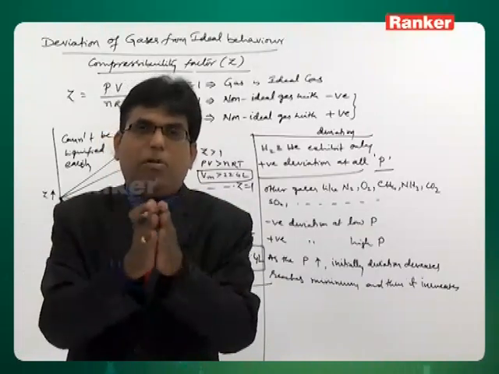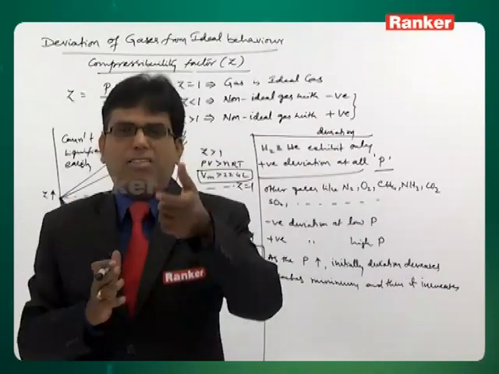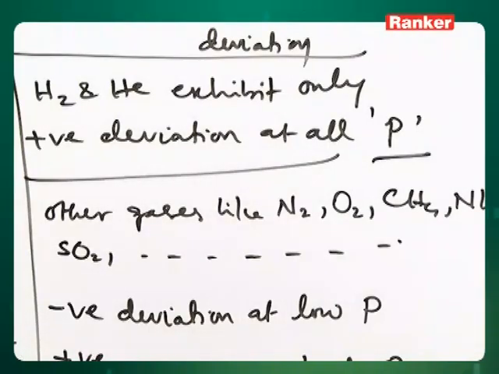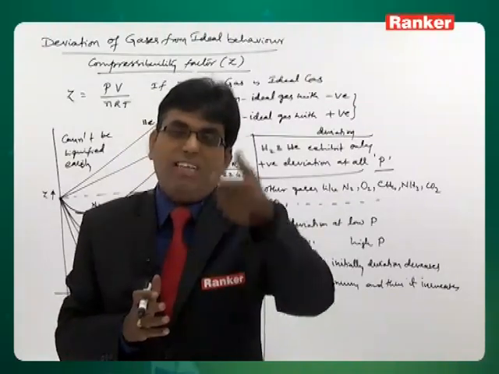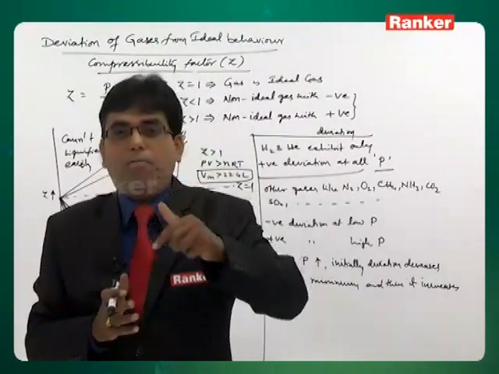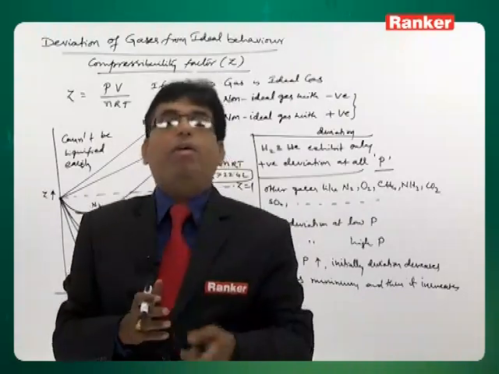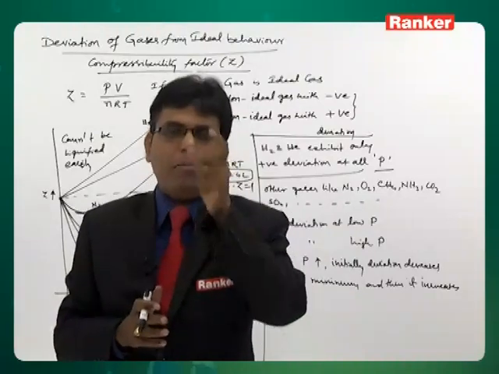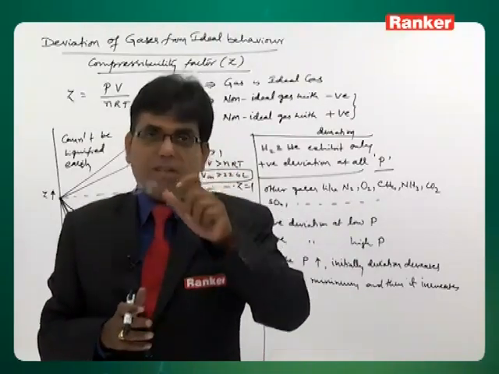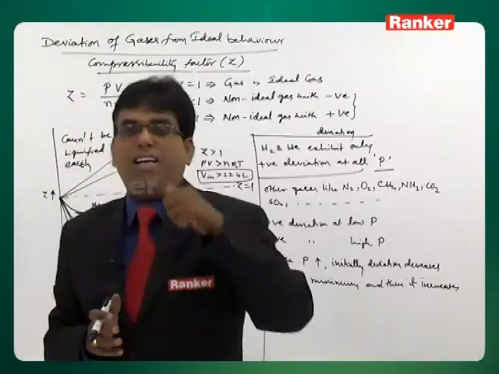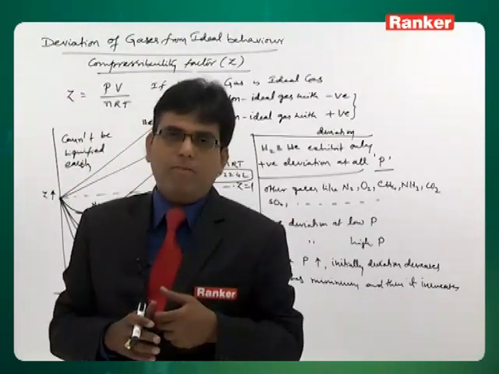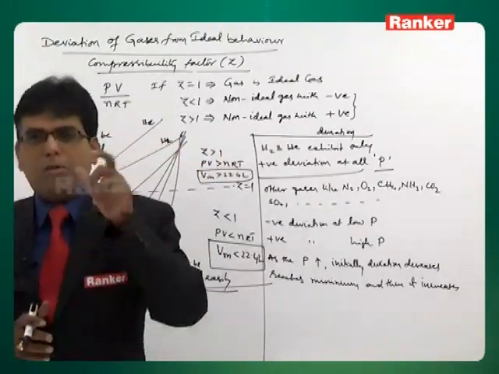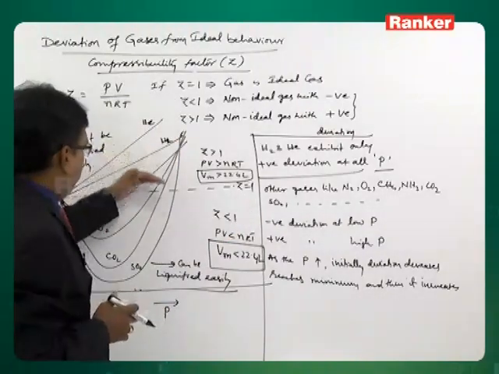That means, by considering intermolecular attractions, what equation do we have to derive, how do we explain it, and what modifications do we have to make in the ideal gas equation so that it is applicable to all gases under all conditions? That necessary correction was made by van der Waals. After correcting the ideal gas equation PV equal to nRT, another equation was derived by van der Waals, which we call the van der Waals equation. Using it, we can explain all these deviations.